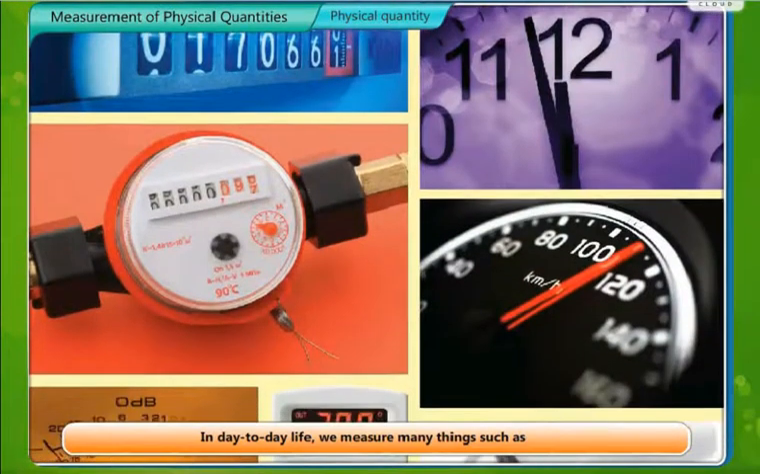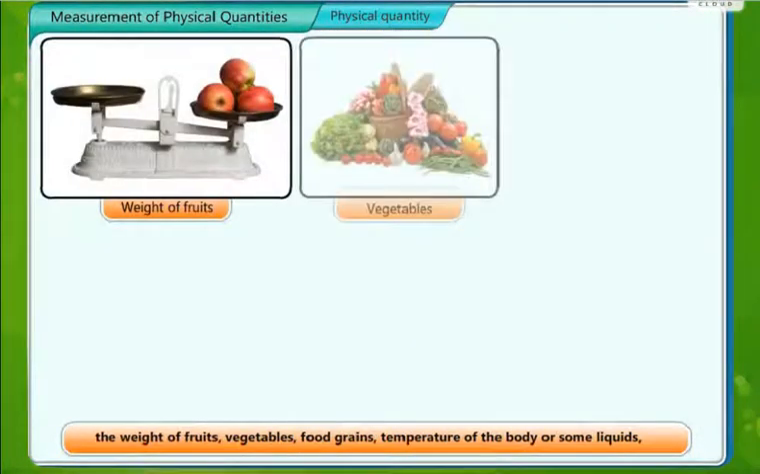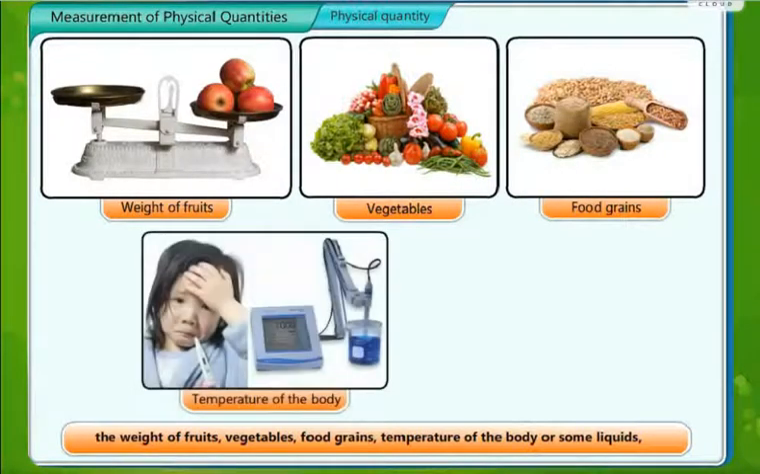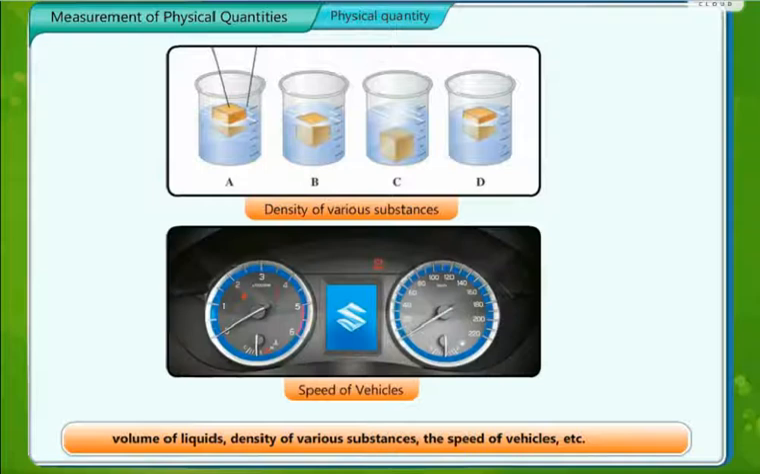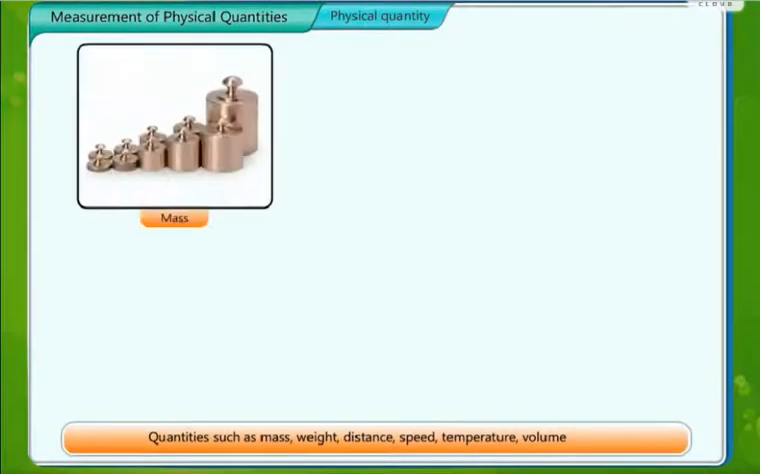As we have seen the measurement of physical quantities, now we will study about different physical quantities. Now, what are the physical quantities? In day-to-day life, we measure many things. The weight of fruits, vegetables, food grains, temperature of the body or of some liquids, volume of liquid, density of various substances and the speed of vehicles. These are the things which we measure.